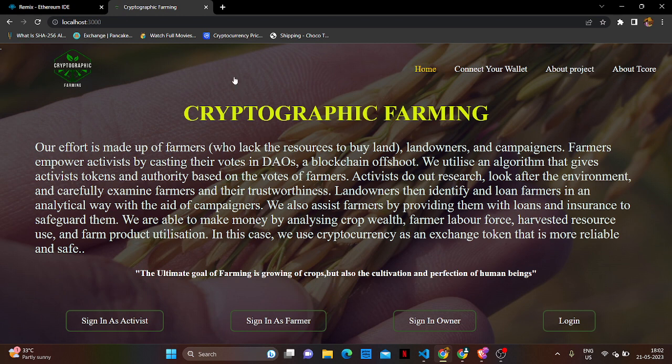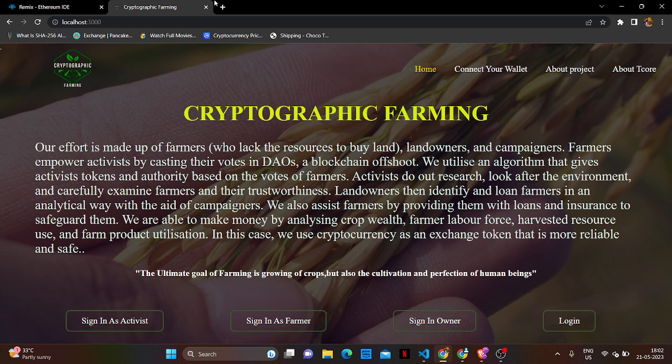First, let me explain what our project is about. Let me raise a query to start: why is the farming sector depleting nowadays compared to the past? According to me, the reasons are comfort, profit compared to other sectors, and so on. So we are planning a revolution in this sector to attract youths and farmers to farming. Let me explain how.